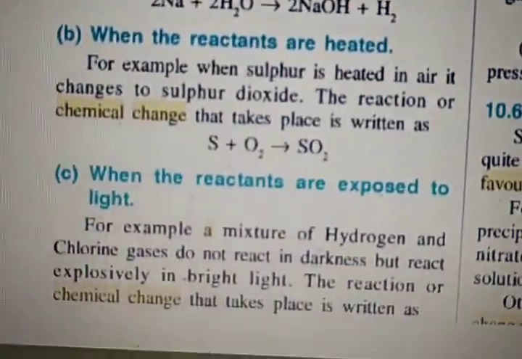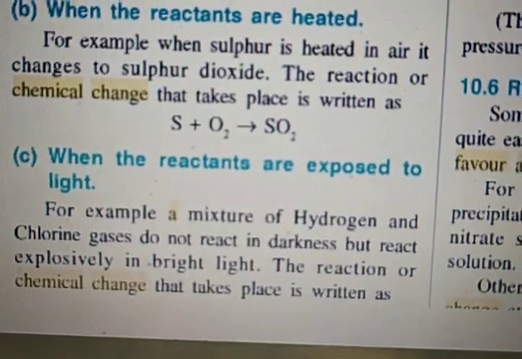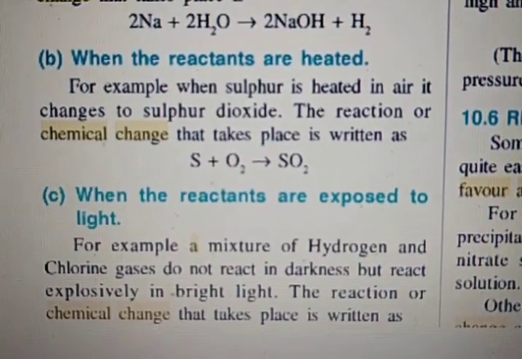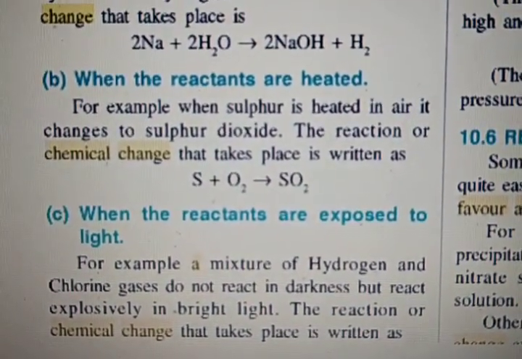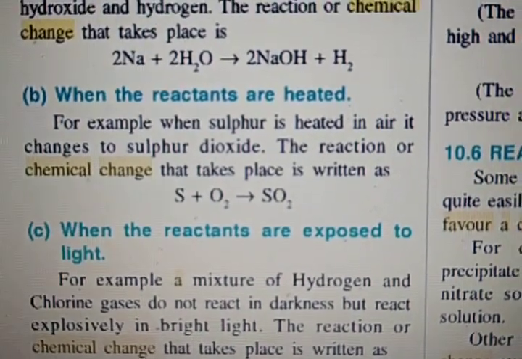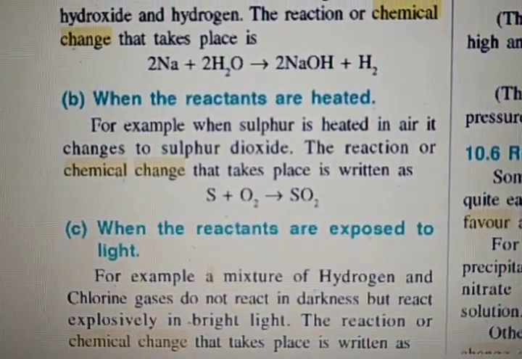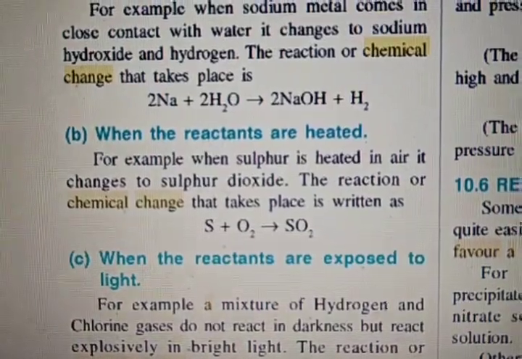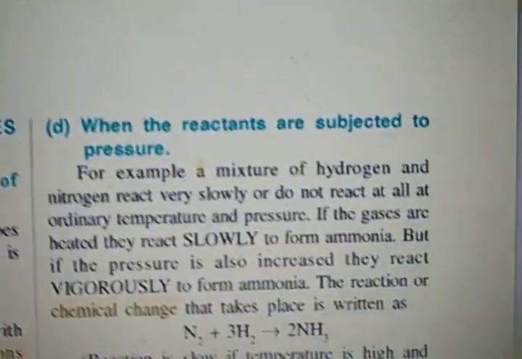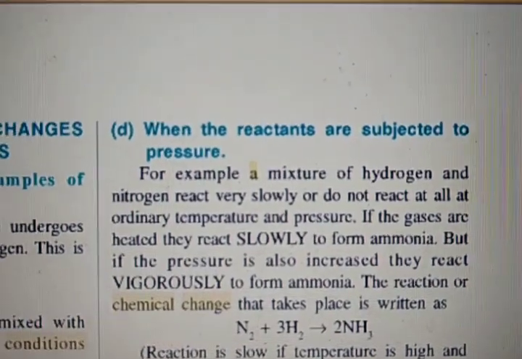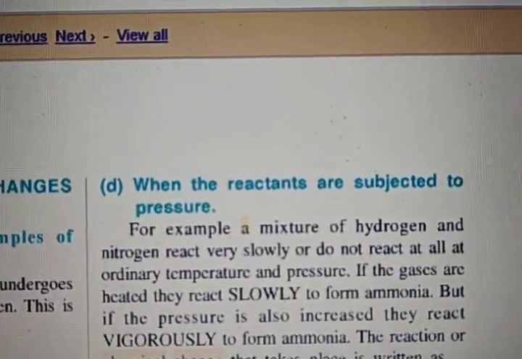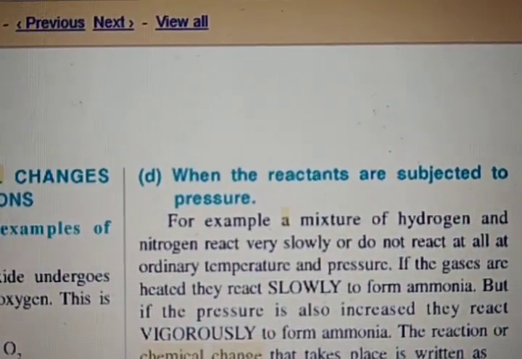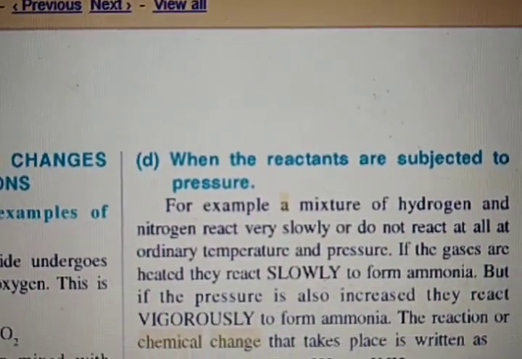Then light. Certain chemical reactions take place only in the presence of light. Photosynthesis is a very good example where you can easily understand this condition, light: photosynthesis in green plants takes place only in the presence of sunlight. We have studied this. Then the next condition is photography. Photography is based on the effect of light on the chemicals coated on the photographic plate. So this is also a condition where a chemical reaction takes place.